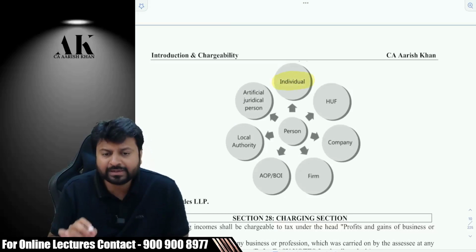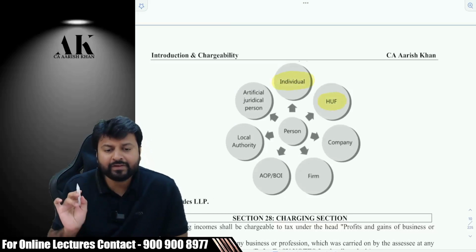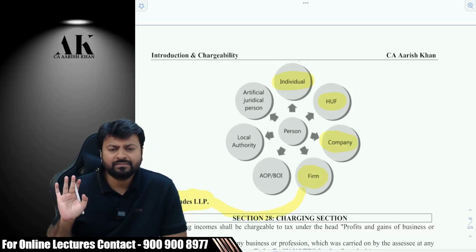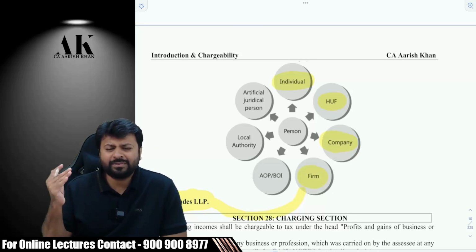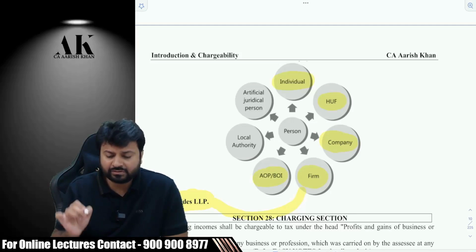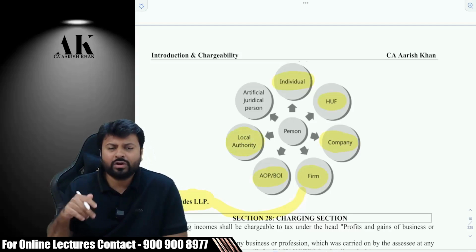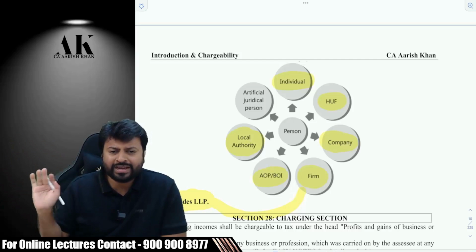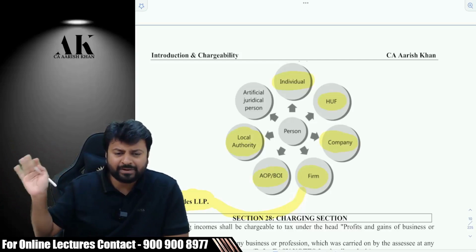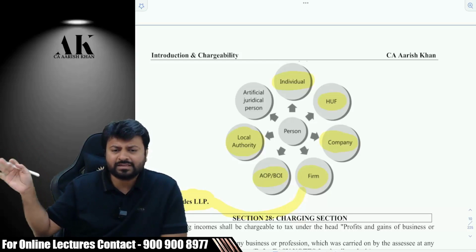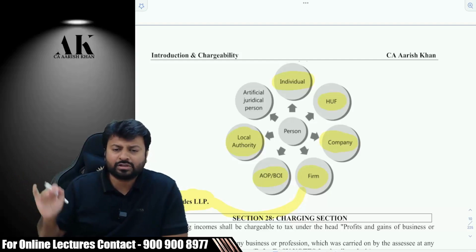This is specific person, individual. This is specific person, HUF. Then company. Then firm. Firm will also include LLP. For the purpose of income tax law, firm includes LLP. Then association of persons, body of individuals. Then local authority. Local authority means what? Your municipal authorities which are there in your state. Or gram panchayat, zilla parishad. If you are staying in a village, then there is no municipality concept. There is a gram panchayat. There is a panchayat concept over there.